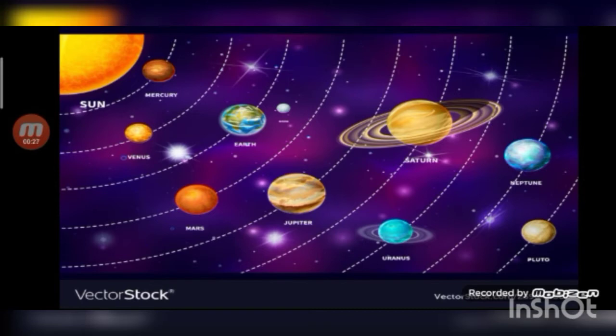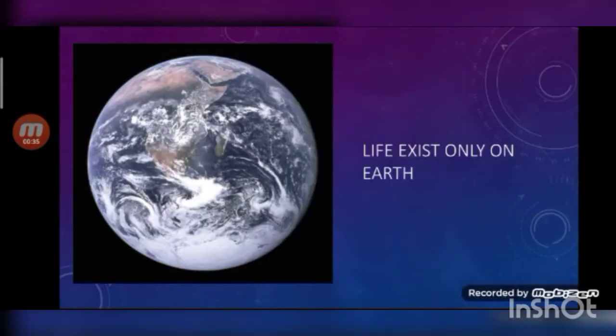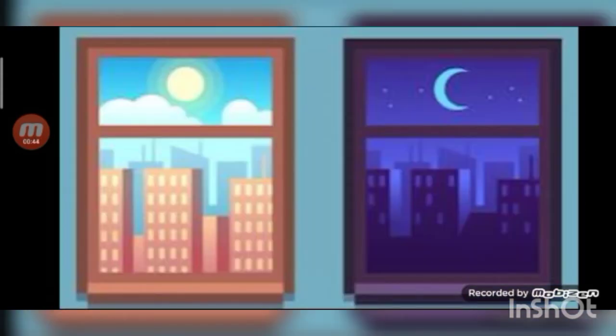Students, we have already studied about the planets in the solar system and how they revolve around the sun in their orbit. We have also studied that life exists only on earth, which gets its light during the day from the sun and during the night from the moon, which is also called a satellite of the earth.